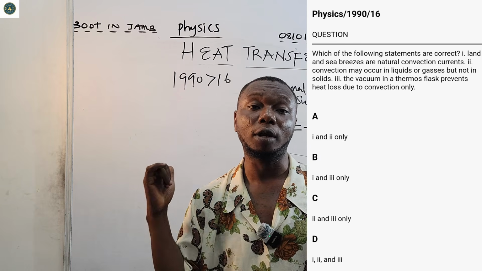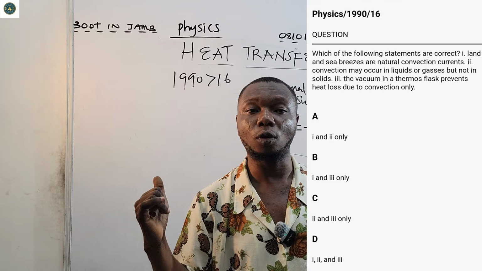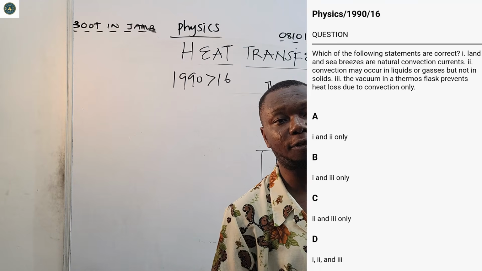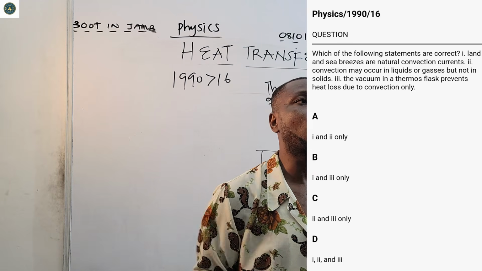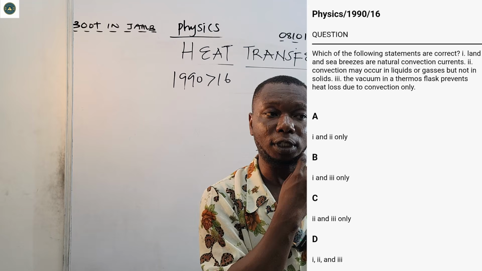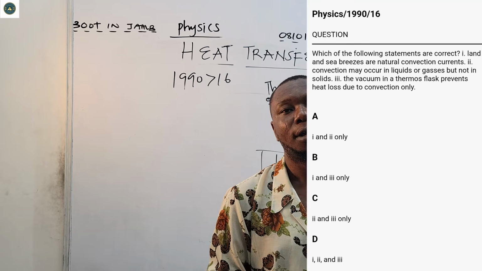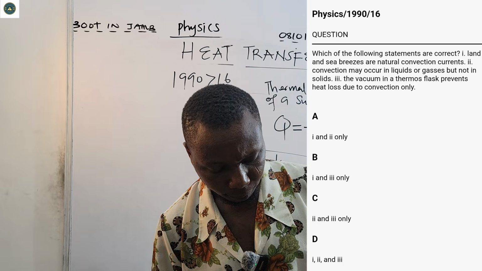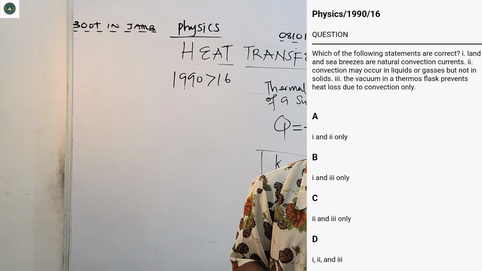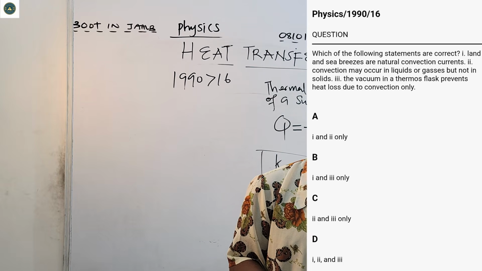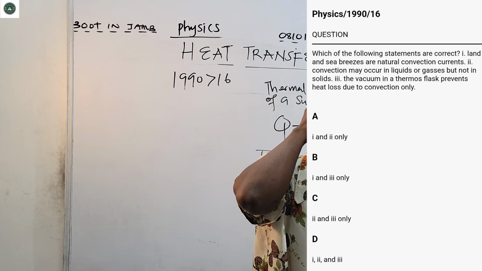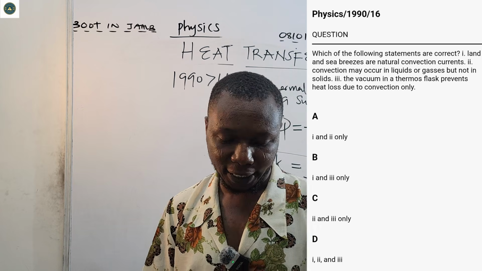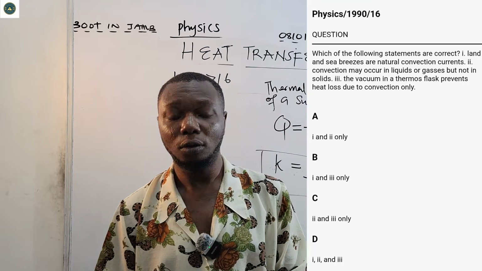For example, when we talk about the molecules of water inside the pot, you are trying to boil your Dioscorea species. So you need the molecules of water to reduce the breakage percentage. So it could also be gas. Then point three said the vacuum in a thermal flask prevents heat loss due to convection only.